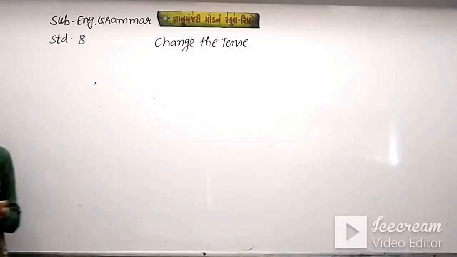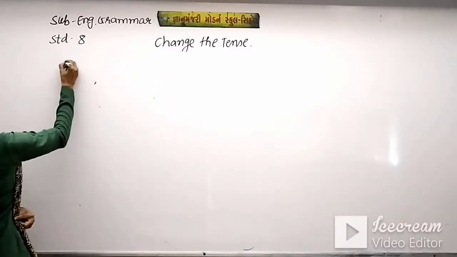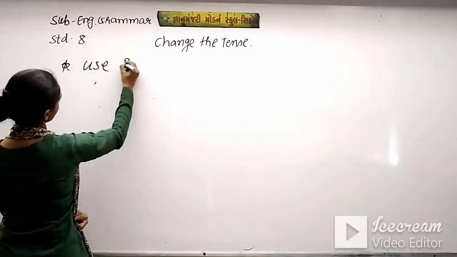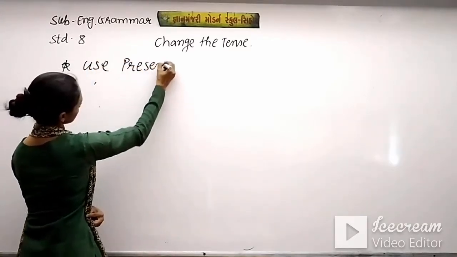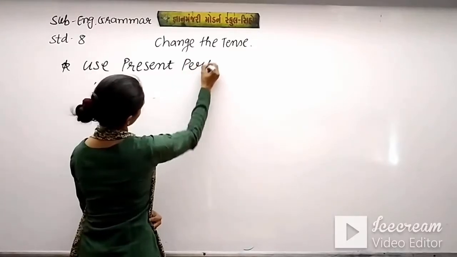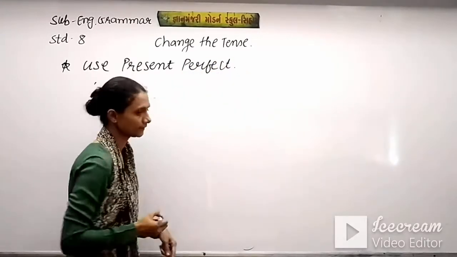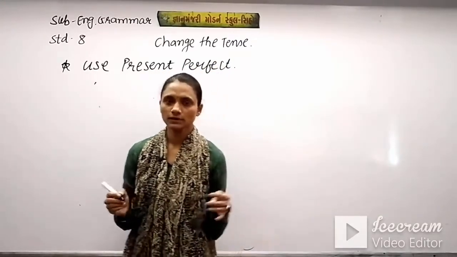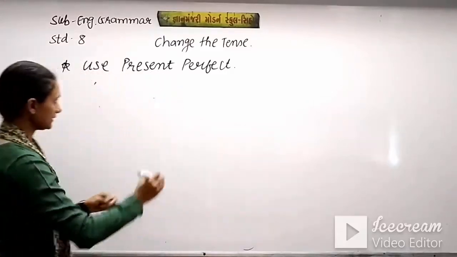Now another instruction is use present perfect. Means you have to use present perfect tense in these sentences.